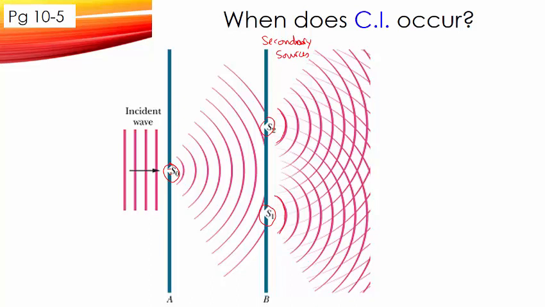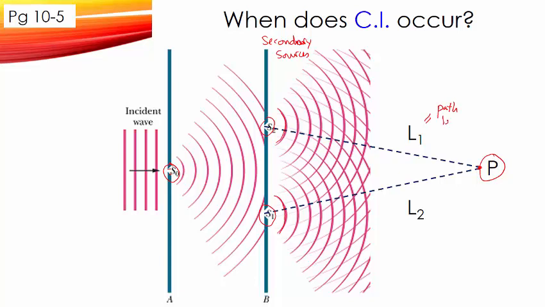Okay, so if we have a point P, which is a distance of L1 away from S2 and L2 from S1, we can call this the path length, or simply the path distance. This is actually just the distance.